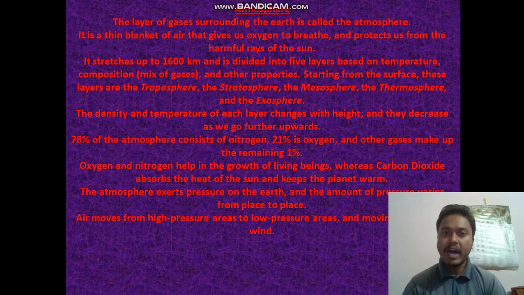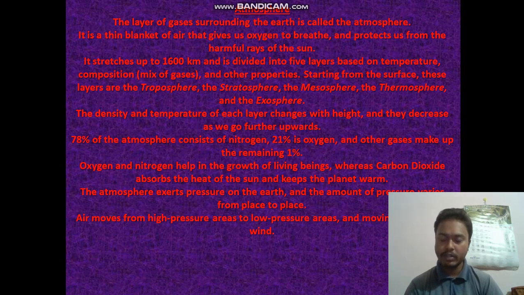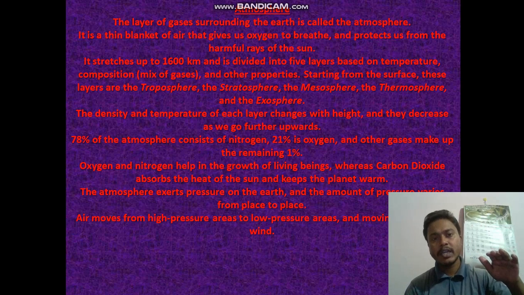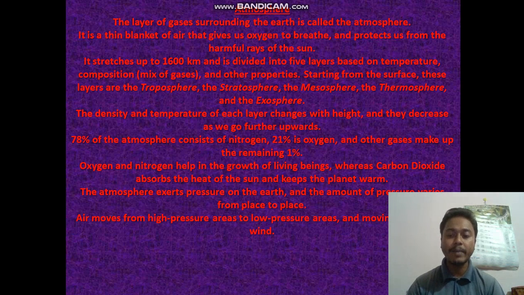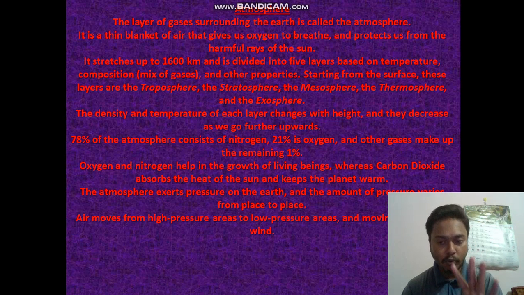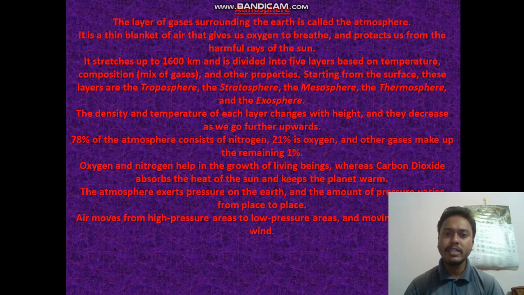We all know the earth has a layer of gas which surrounds us, which is known as atmosphere. It's a thin blanket of air which helps us to breathe and protects us from the harmful rays of the sun. It stretches up to 1600 kilometers and is divided into 5 layers. Basically, the main ones are 4 layers, and one is just the continuation of the fourth one. These are a mix of different properties and gases, and their names are troposphere, stratosphere, mesosphere, thermosphere, and exosphere.